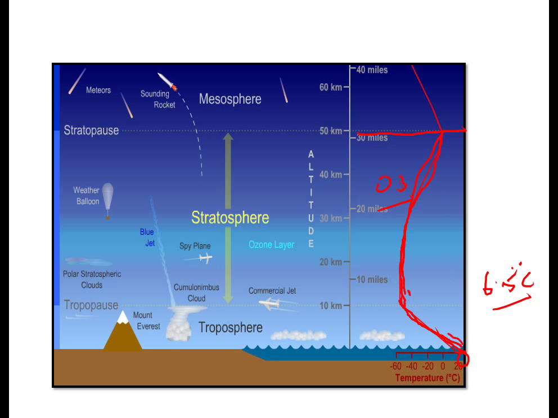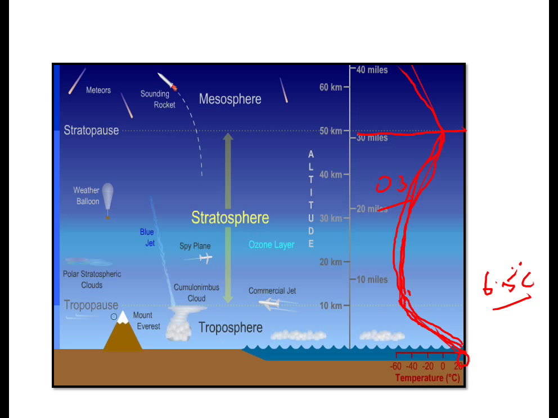So in this layer it is decreasing less, then it is increasing slowly, then again it is decreasing in the mesosphere. That's how the temperature varies in the atmosphere. So let's study in detail about each layer.